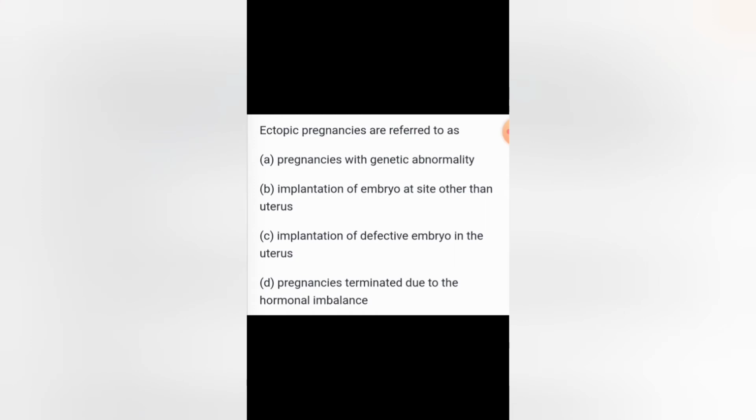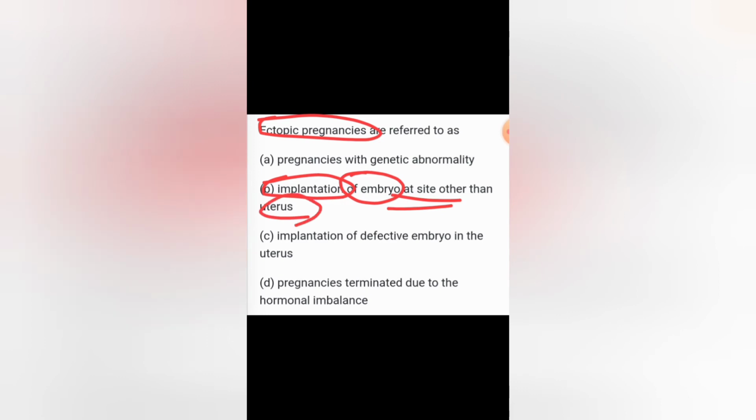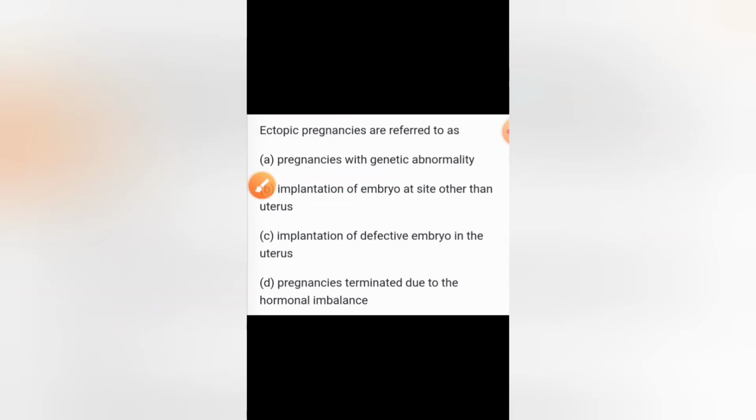Fertilization in humans is practically possible only if the ovum and sperms are transported to the ampullary isthmic junction of the fallopian tube. When both sperms and ovum come to this part, fertilization is going to happen. Now the meaning of ectopic pregnancy: ectopic pregnancy is the implantation of the embryo at a site other than the uterus. If the embryo implants in the fallopian tube, for example, then it is considered an ectopic pregnancy.